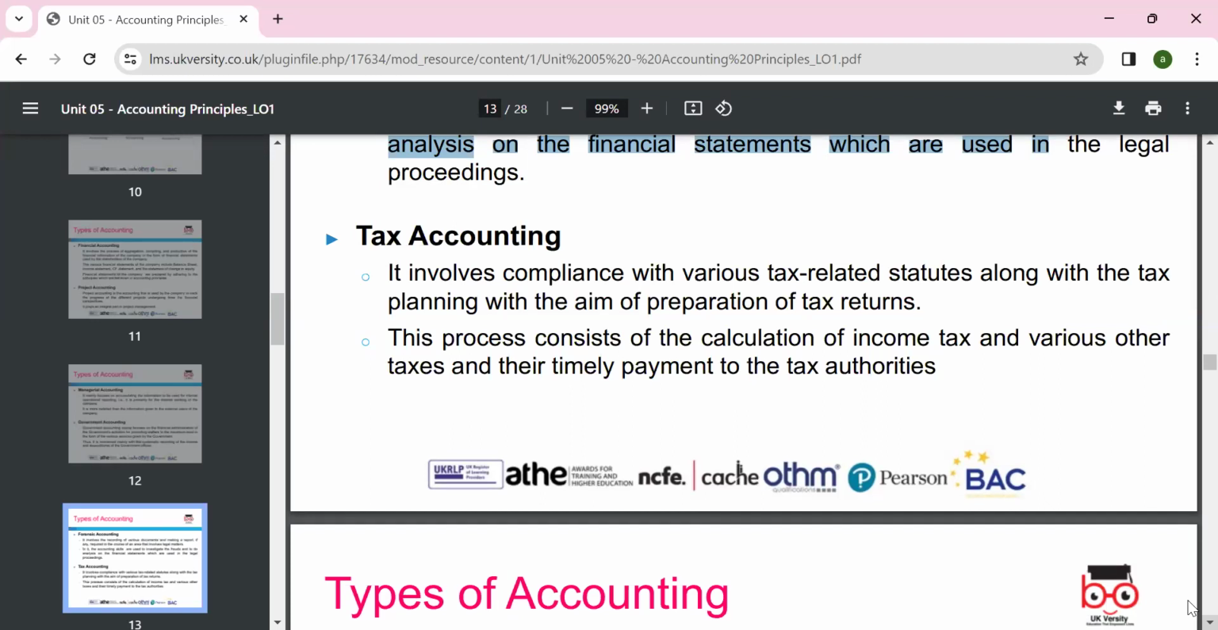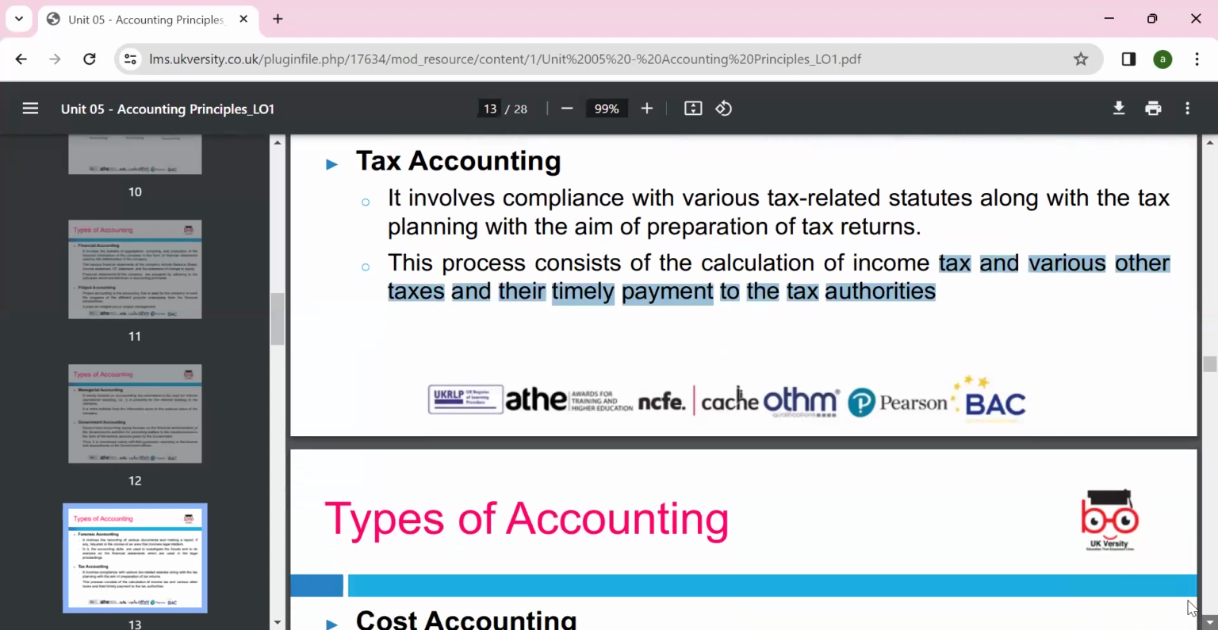Okay, it involves tax compliance, so we need to look at the tax rules. Like, if you earn 12,570 pounds in the UK, you don't have to pay tax. If you earn more than that, you have to pay tax, and you check whether you're paying correctly or not. We have different types of tax: value added tax, VAT, and in other countries GST, called general sales tax. These are the taxes which authorities can look at.